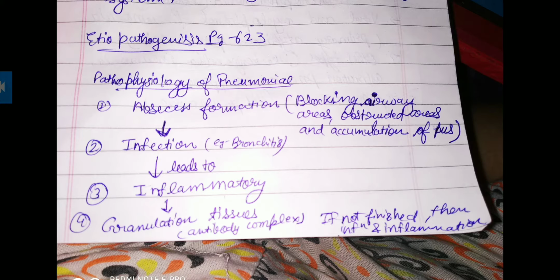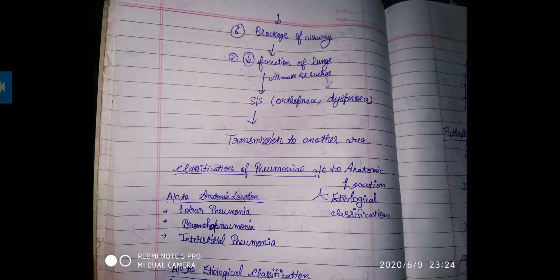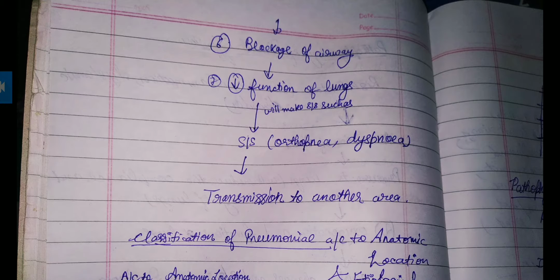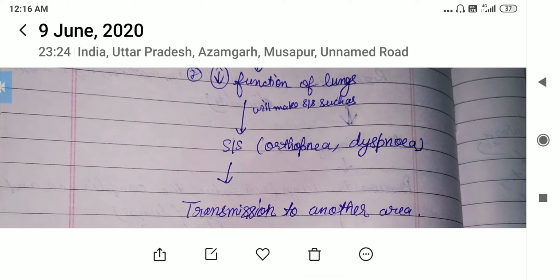And if an antigen reaction occurs and it is not treated well, then it may lead to further infection, like blockage of airway, then decreased function of lungs, and it will cause signs and symptoms such as dyspnea, orthopnea, then transmission to another area. This will occur.